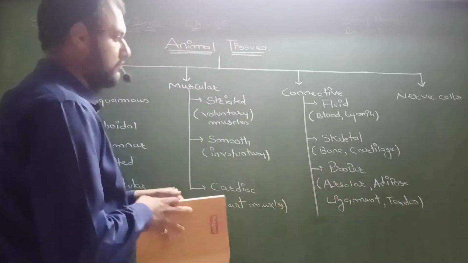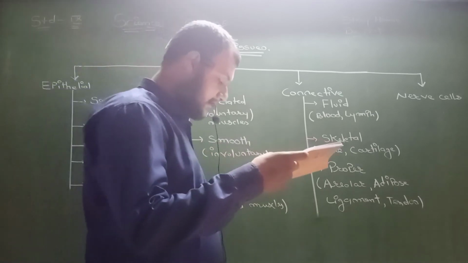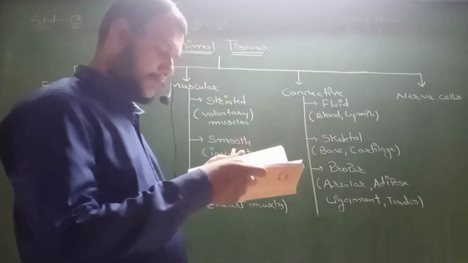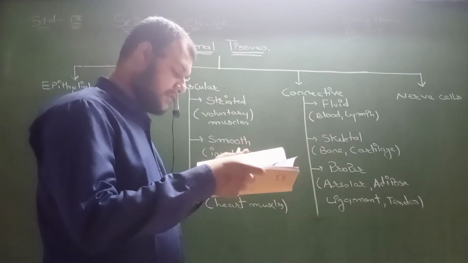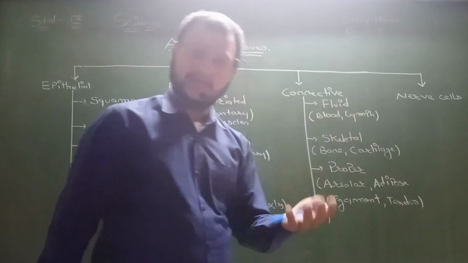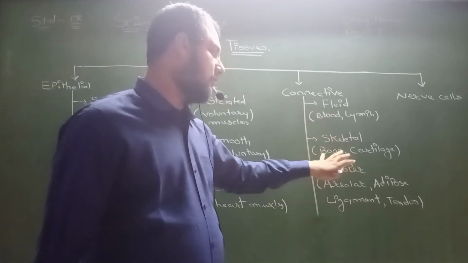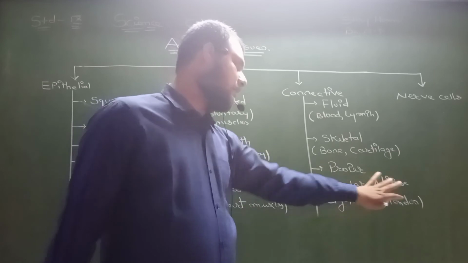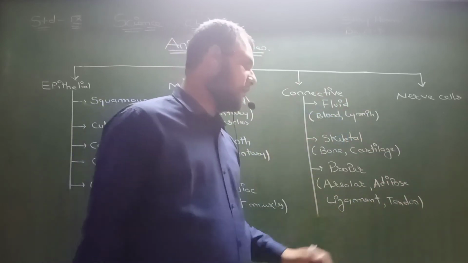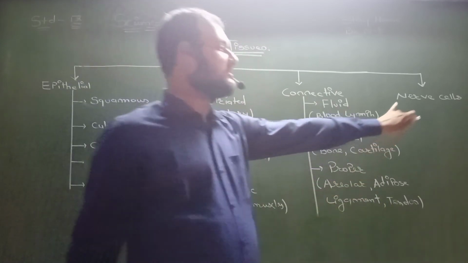Now the only thing remaining, I think, is lymph, which is not discussed in this portion. So we will discuss lymph, what it is and its importance. So this is clear: blood, bone, cartilage, areolar, adipose, ligament and tendon. Who connects bones to bones? Ligament. Who connects muscles to bones? Tendon. Now dear students, nerve cell.